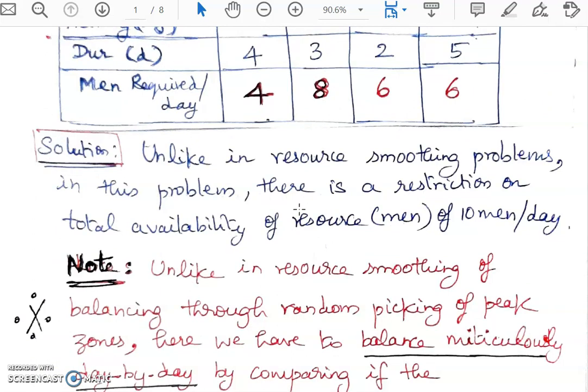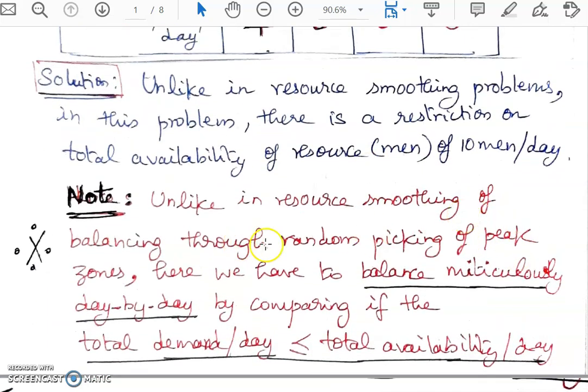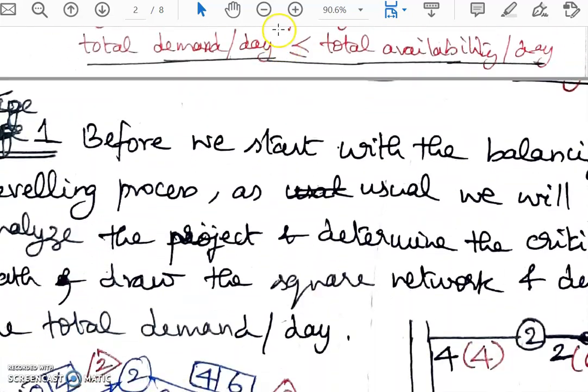In the solution part, unlike in resource smoothing problems, in this problem there is a restriction on total availability of resource of 10 men per day. So unlike in resource smoothing, balancing through random picking of peak zones, here we have to balance in a meticulous manner day by day by comparing if the total demand per day is less than or equal to total availability. This condition is most important, and the balancing will have to be done by satisfying this condition. This is what we will do at each stage, and every day balancing will have to be done. Now we'll continue with the problem.